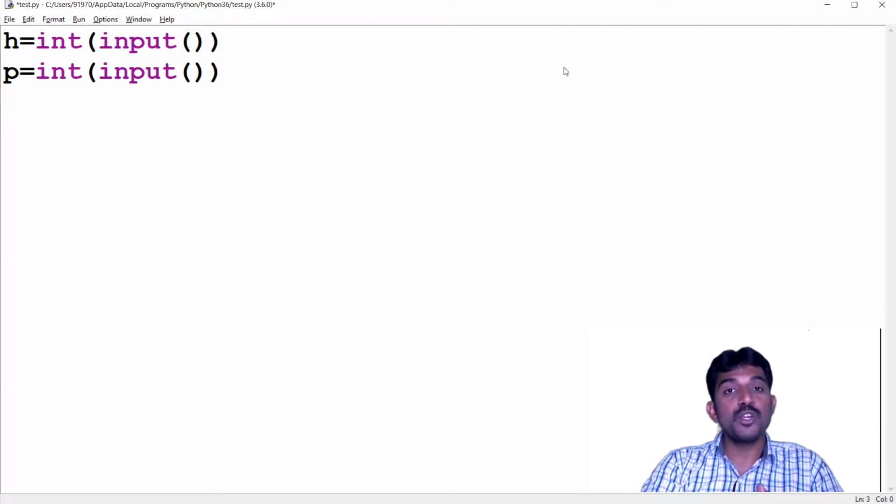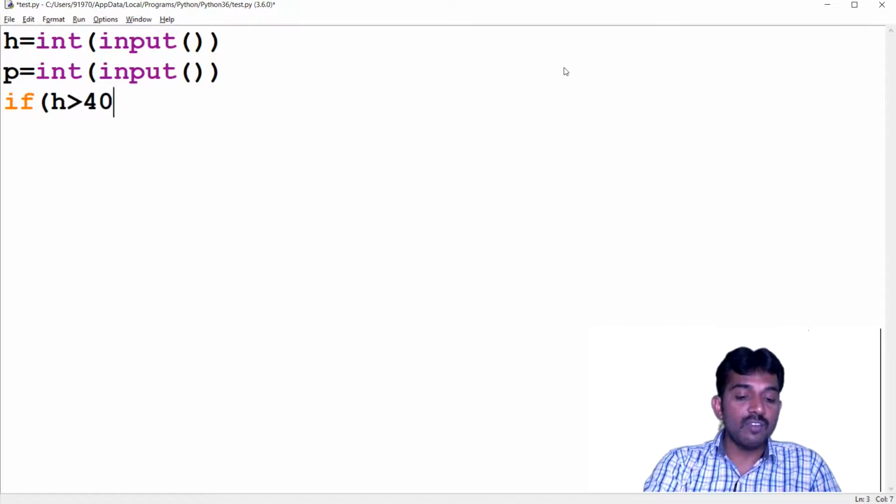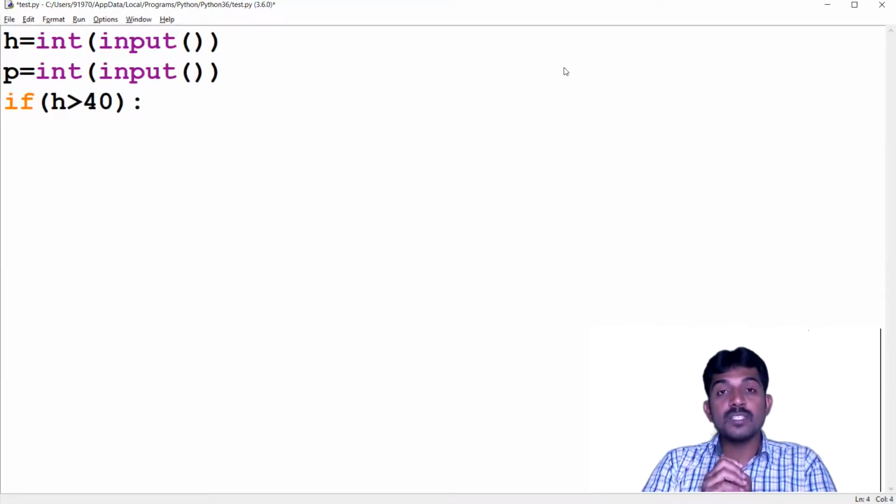But here you need to perform one more thing: you need to check if hours are greater than 40. If hours are greater than 40, you go for the extra payment, right? For the first 40 hours, the same payment.